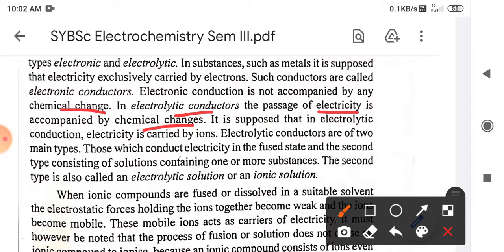In electrolytic conduction, the electricity is carried by the ions. Electrolytic conductors are again of two types: one is the molten or fused state of the given substance, and another is the solution state.